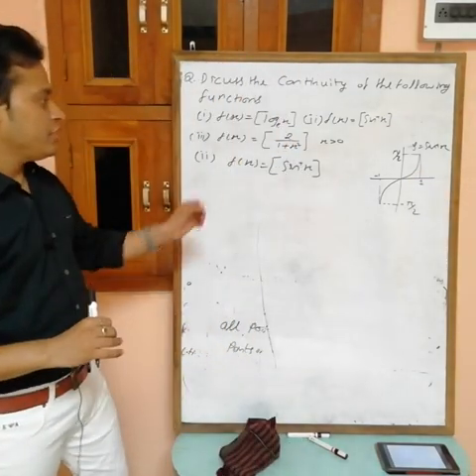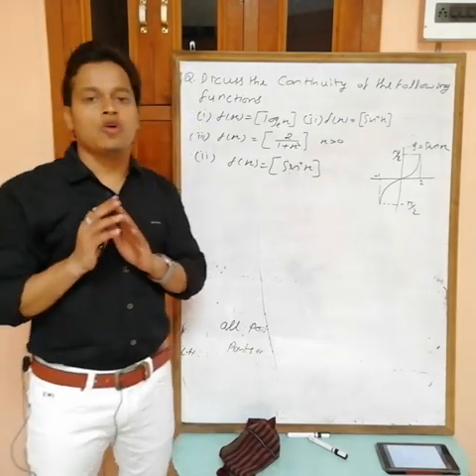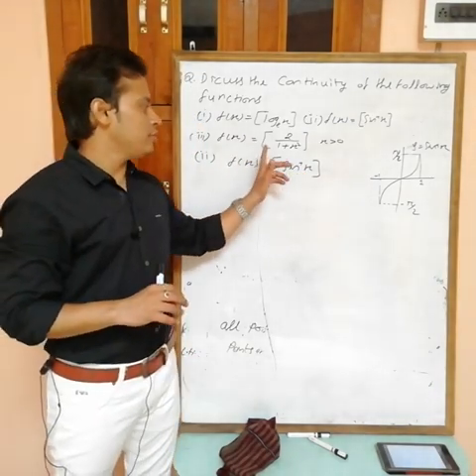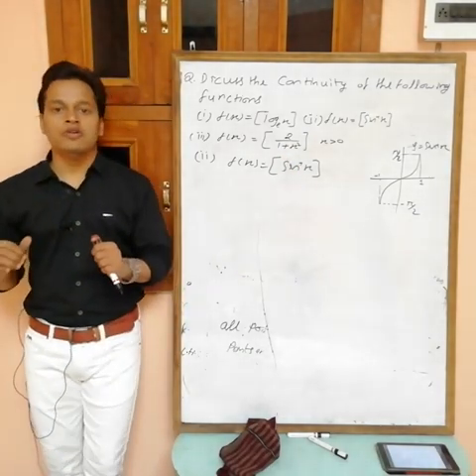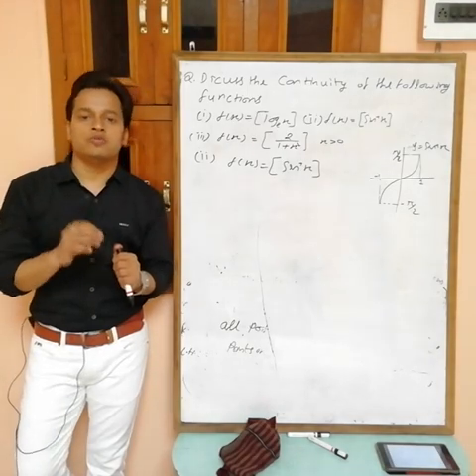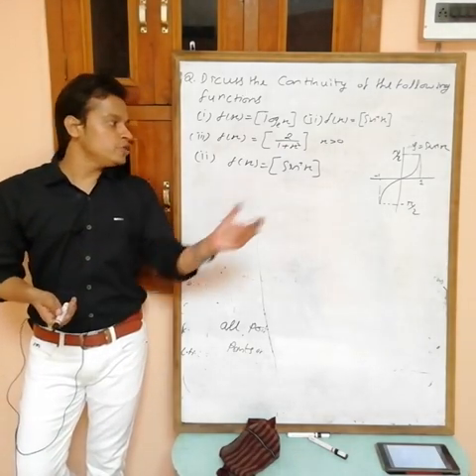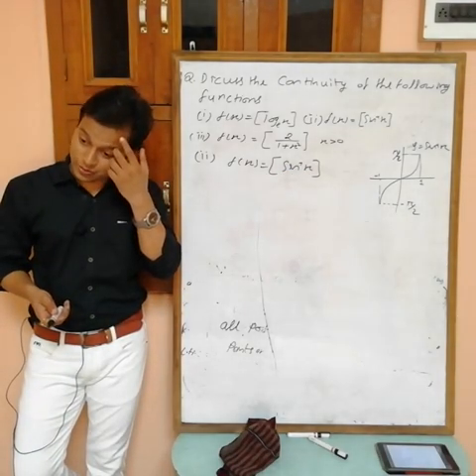Now again see, here sine inverse x is continuous function, so because of that there is no point of discontinuity. Here we have greatest integer of sine inverse x, and we know that in case of greatest integer of f(x), continuity should be checked at all the points where f(x) becomes integer. It means where sine inverse x becomes integer.